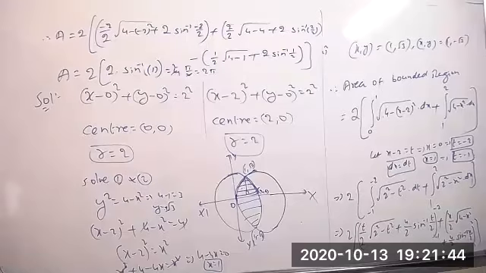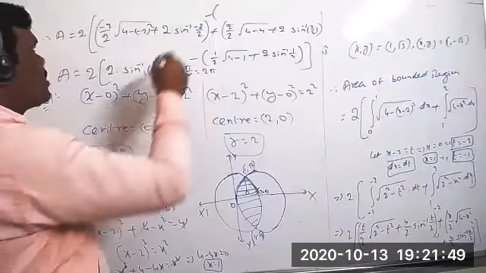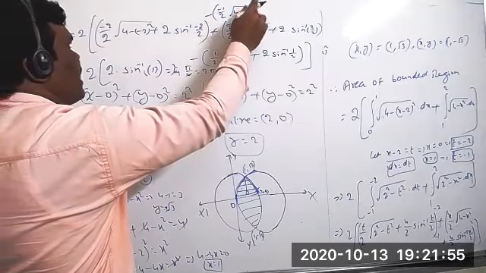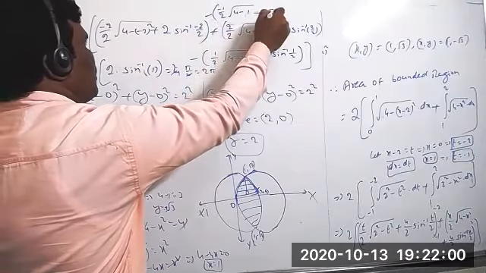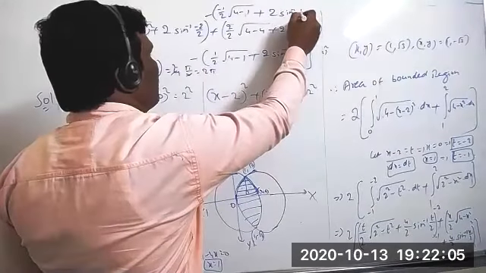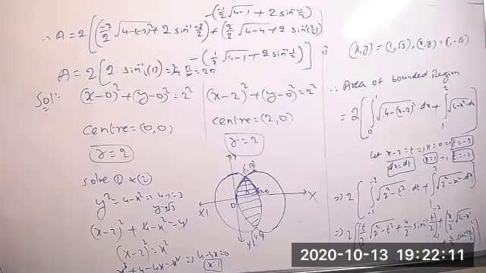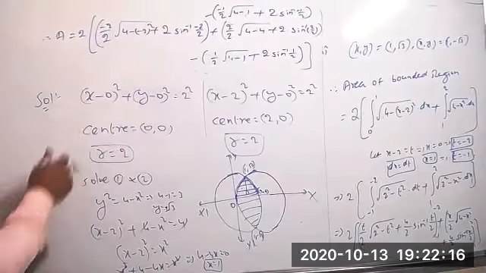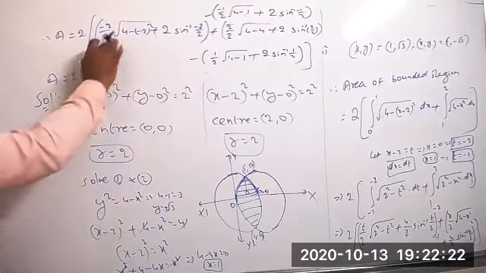Minus 2 by 2. And for this one you can take one more minus here. Minus 1 also we have to take. Minus 1 by 2 into root over 4 minus minus 1 whole square means you'll get 1 only. Plus 2 into sin inverse of minus 1 by 2, sin inverse of 1 by 2. Similarly, this value, area equal to 2 into minus 1 becomes 0 only, clearly.